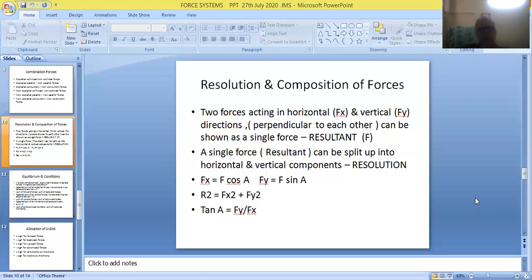So 2 forces can be clubbed as a single resultant, called the composition of forces. And a single force can be split up into 2 components, horizontal and vertical components. It's called the resolution of forces. So friends, Fx can be written as F into cos theta. Fy can be written as F into sin theta. So R square will be equivalent to Fx square plus Fy square. And tan theta will be equivalent to Fy by Fx. So friends, these formulas are very, very useful for solving problems in the examinations.